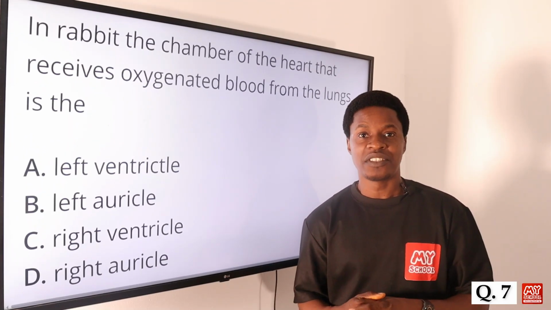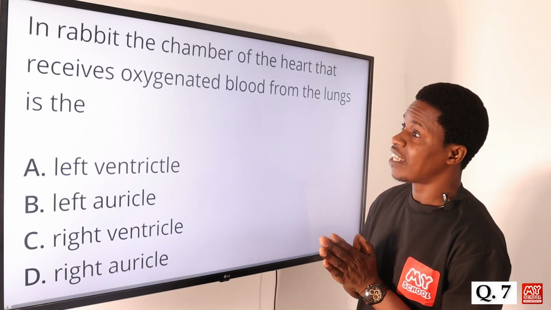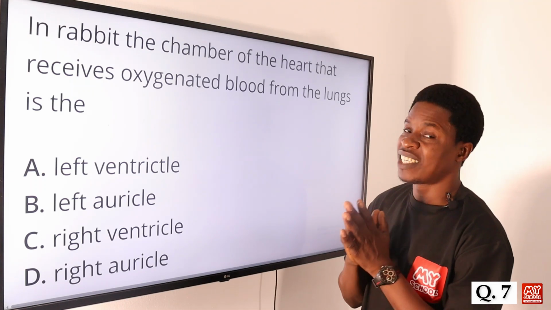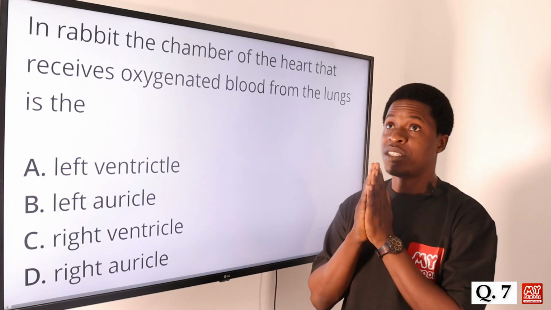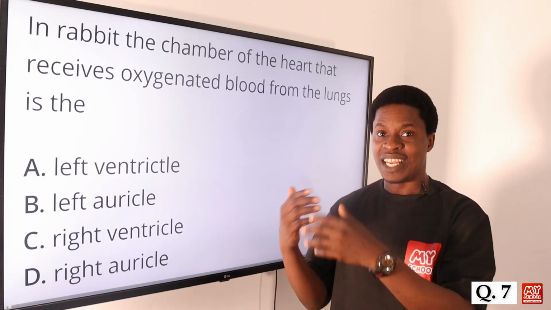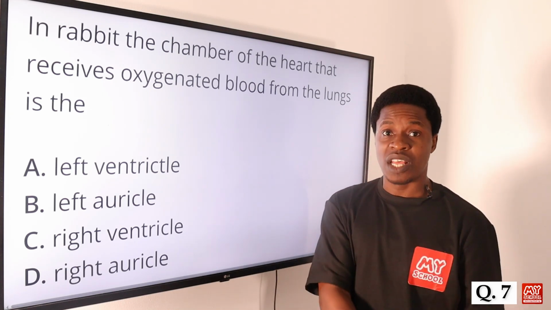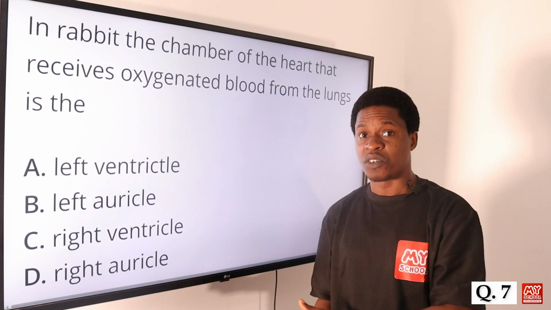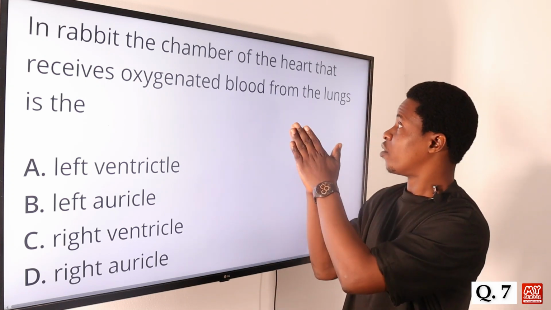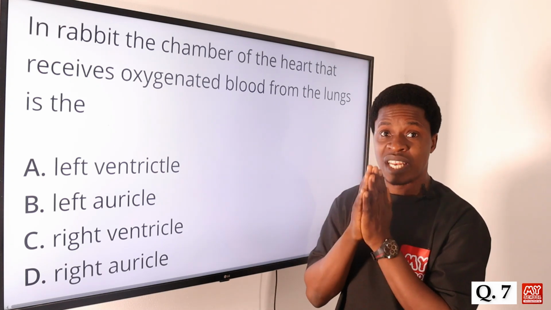Now let's move on to question number 7. In rabbits, the chamber of the heart that receives oxygenated blood from the lungs is the what? Generally in mammals we have the left atrium, or what we call the left auricle. Okay, the left auricle is found, the atrium is found around the auricle. So sometimes we use left atrium, we use left auricle. We are still saying the same thing. So that receives the oxygenated blood from the lungs is actually the left auricle or the left atrium.